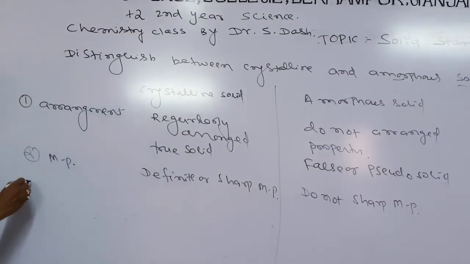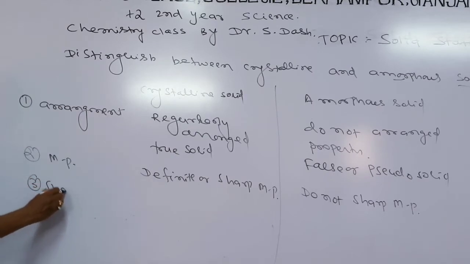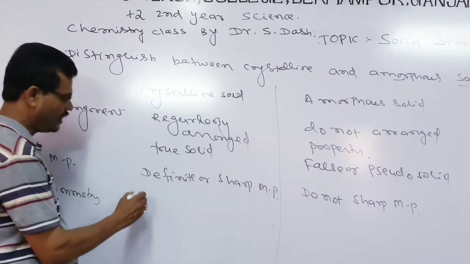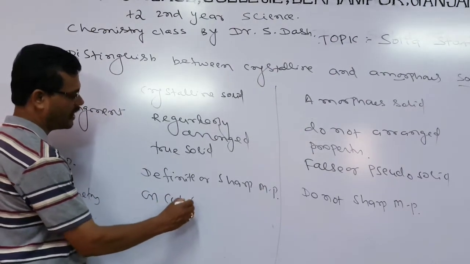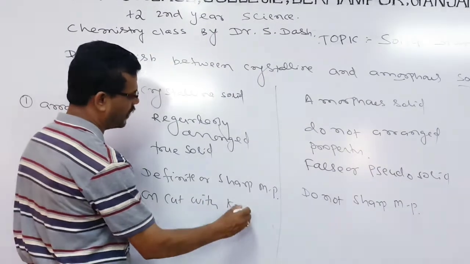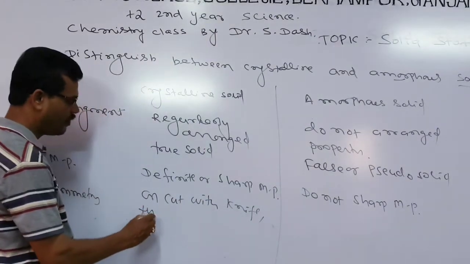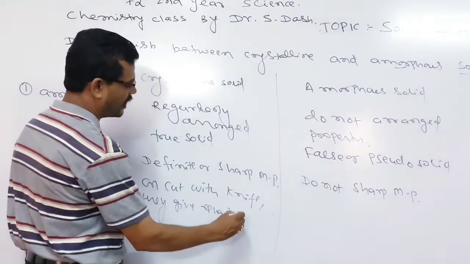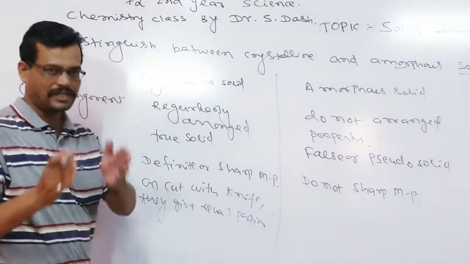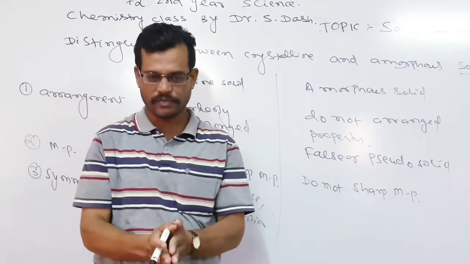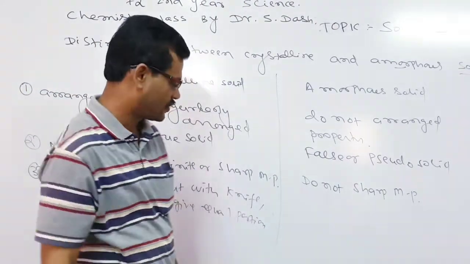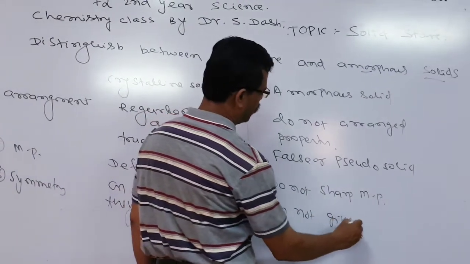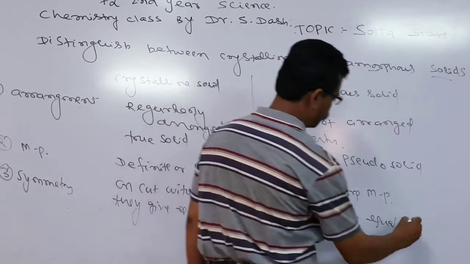Next, regarding the symmetry nature, on cutting with a knife, crystalline solids give equal portions. If you cut a crystalline solid with a knife, it will give a plane surface with equal portions. But amorphous solids do not give equal portions on cutting.